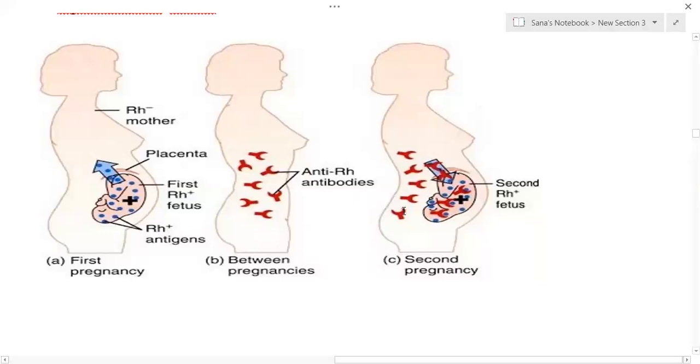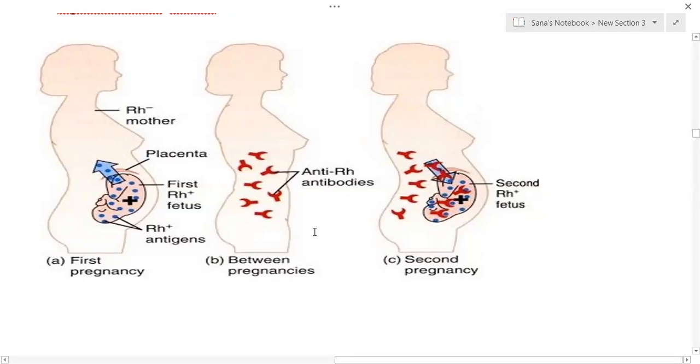That is why, soon after the first delivery, for ladies who are Rh negative whose husband is Rh positive, they have to be given anti-Rh antibodies.